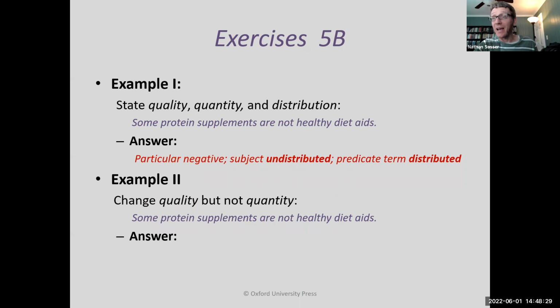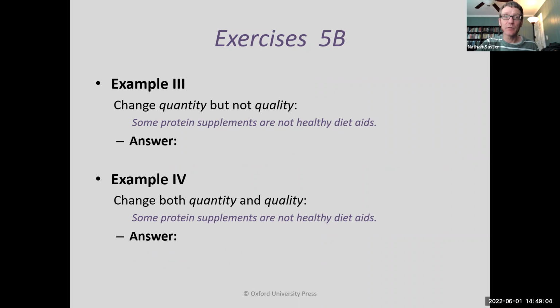Good. Okay, now let's look at example 2 here. We want to change the quality of this categorical proposition, but not the quantity. What's the quality? First, we've got two options. Quality is affirmative or negative, which is this? Yes, it's negative. So if you're going to change the quality, you want to switch it from "are not" to "are." What would that leave you? Yes, very good. Some protein supplements are healthy diet aids. It's that easy.